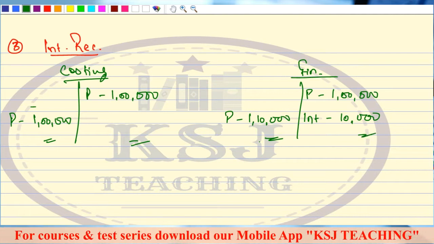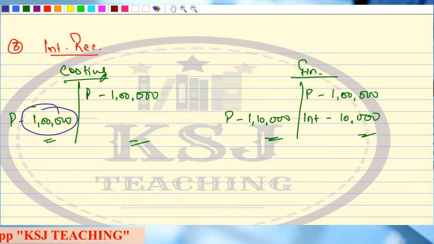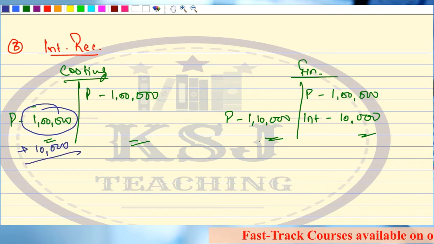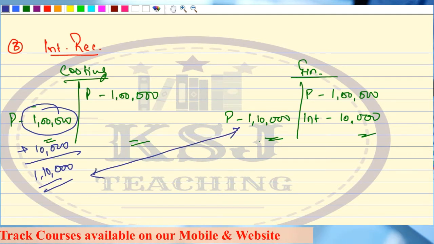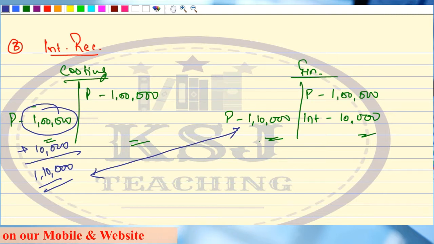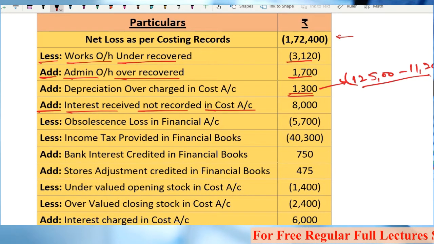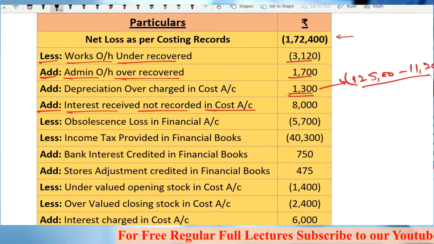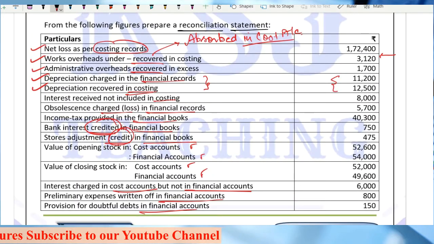Now I will be adjusting this 1 lakh rupees. Why, sir? Because I have started with the costing profits and I'm going to adjust my costing profits. So if I have to adjust this 1 lakh rupees, I'll add 10,000. So my figure will be 1 lakh 10,000, which matches with my financial records. That means the purely financial income I have to add in the costing profits. Add interest received not recorded in the cost accounts. Clear? Absolutely clear up to this point.